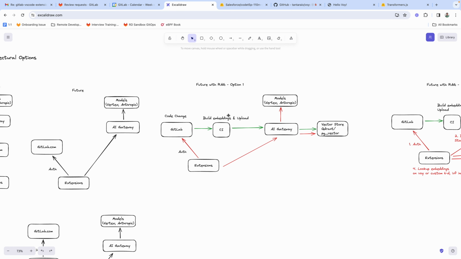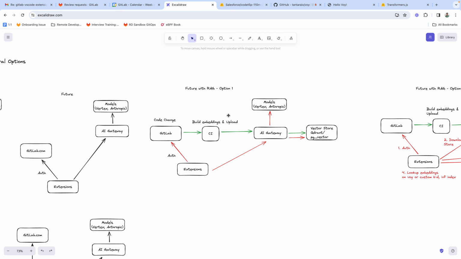So now let's talk about RAG. How could we look at the current repository information for the user, based on where the user currently is, and then based on that, send relevant examples so that the question can be answered properly, right? So one of the solutions that I was thinking of was using a CI job, just like X-Ray is today, and uploading the embeddings into the AI Gateway.